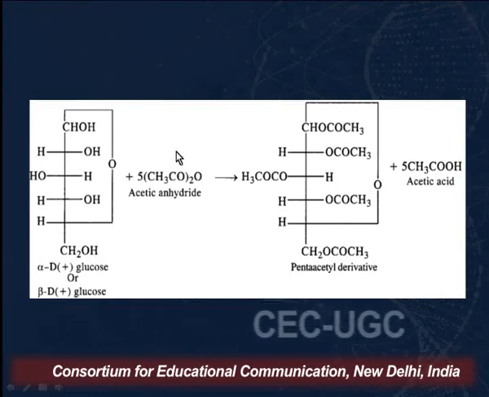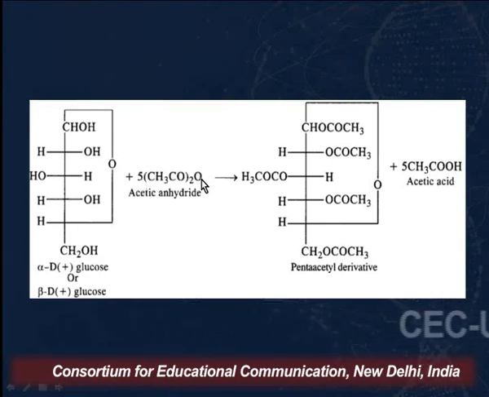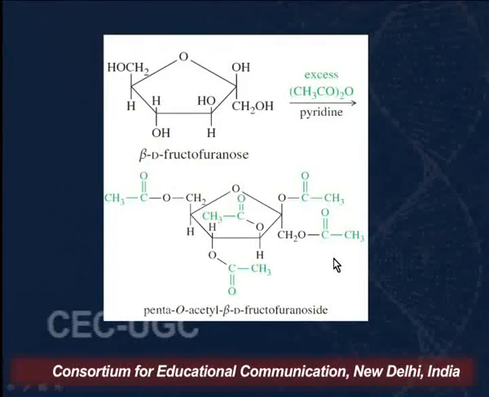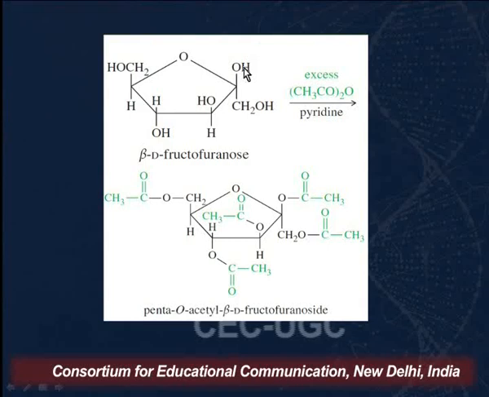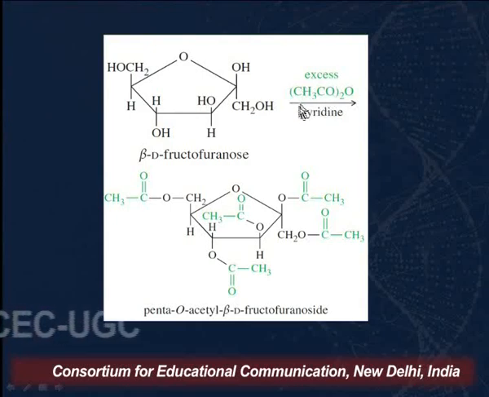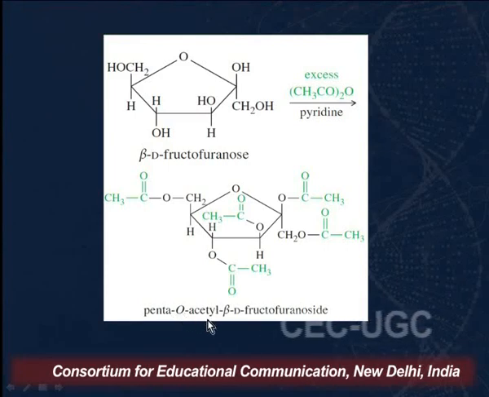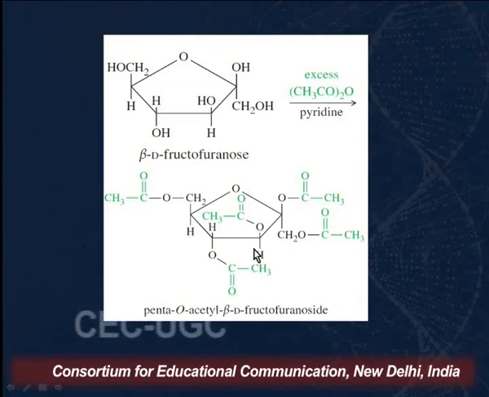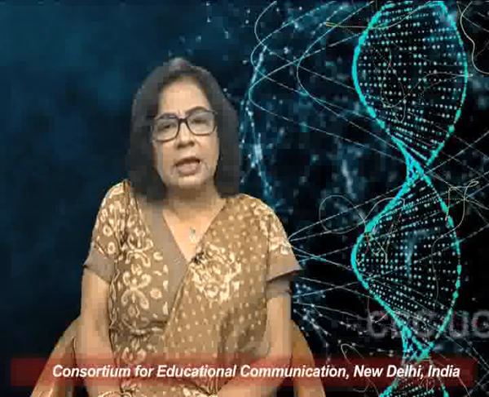This reacts with 5 molecules of acetic anhydride, converting into a pentaacetyl derivative. Similarly, fructose also can react with 5 molecules of acetic anhydride, and we will again get penta-O-acetyl beta-D-fructofuranoside. Why do we name this and how do we name this? This I shall be discussing in my next lecture.